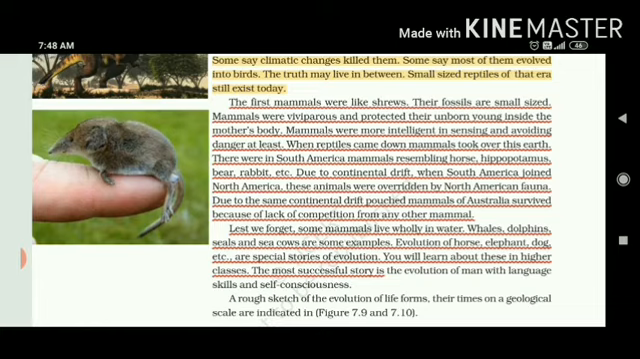So they survived there. Lest we forget, some mammals live wholly in water. Yes, we have seen so many whales, dolphins, seals, and sea cows. So mammals have so many varieties. We can say biodiversity can be seen in mammals. Some are living on land, some are flying like bats, and some are living in water. The evolution of horse, elephant, dog, etc., all of these are also mammals. So this is also a story of evolution.